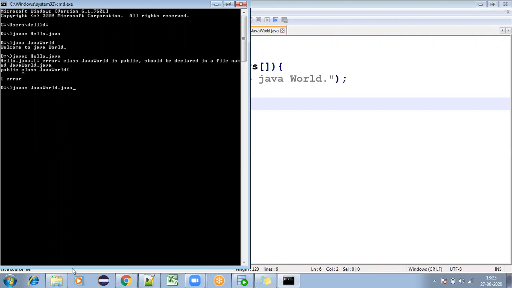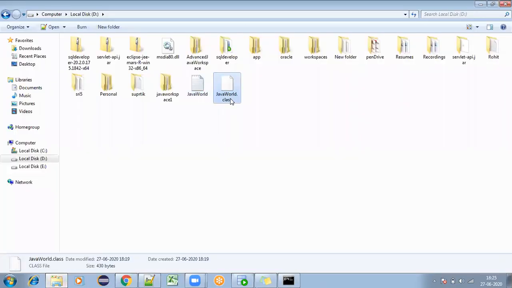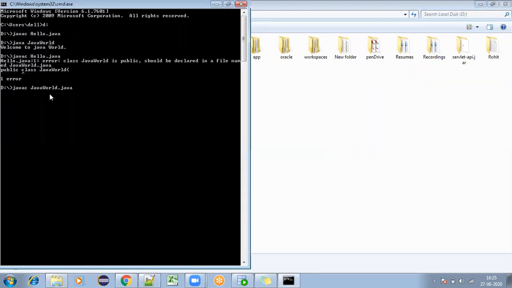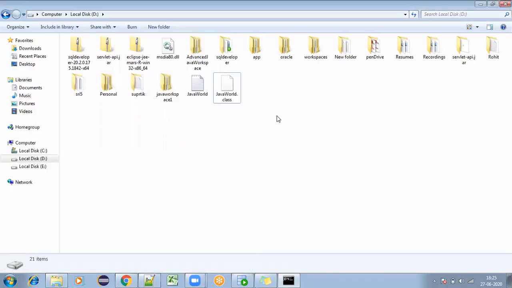See, whatever earlier .class file there was, we can remove. I don't want to confuse you here, so I just removed the .class file. Once I compile my Java program, that is JavaWorld.java, after compilation it will give me a .class file like this.